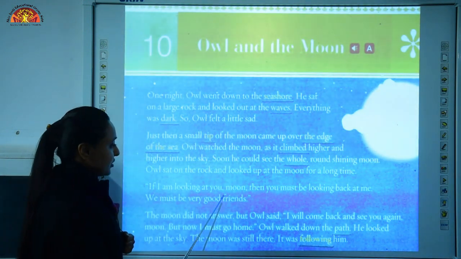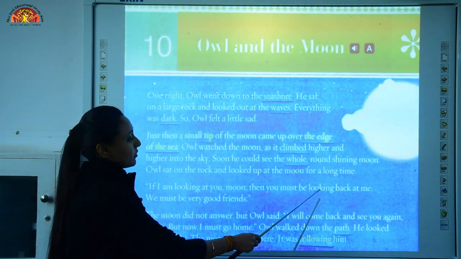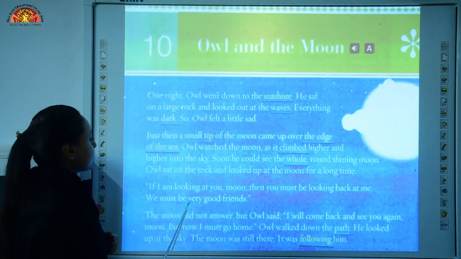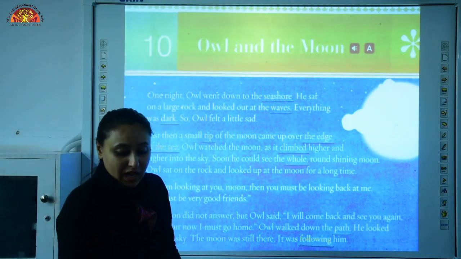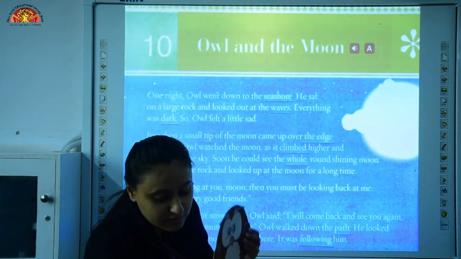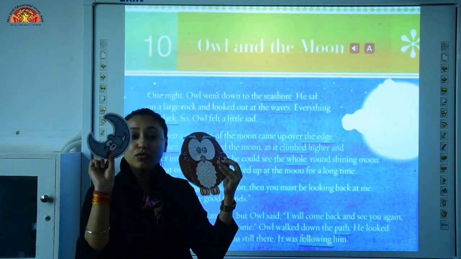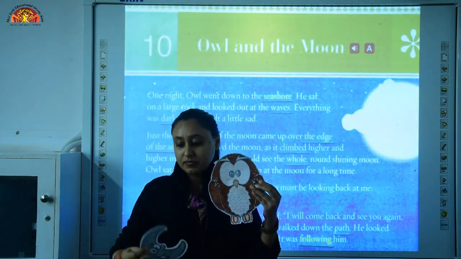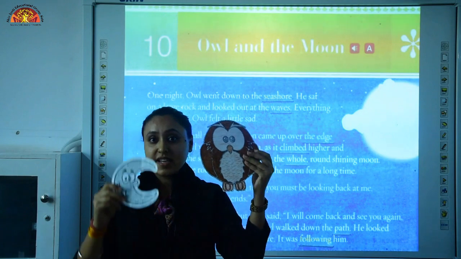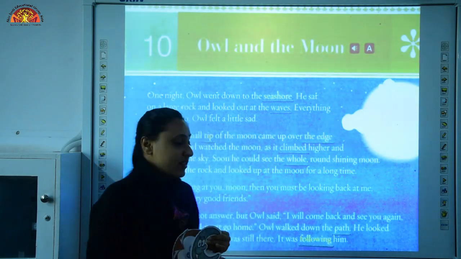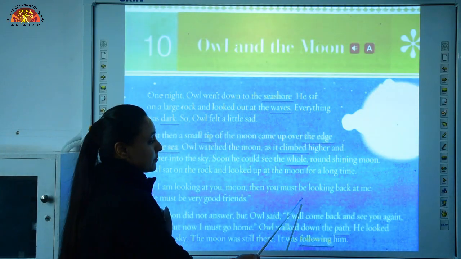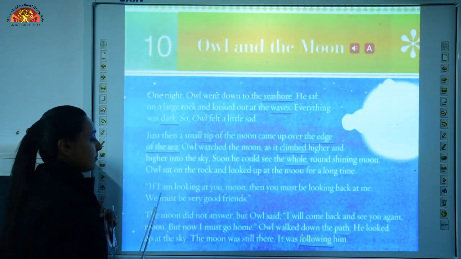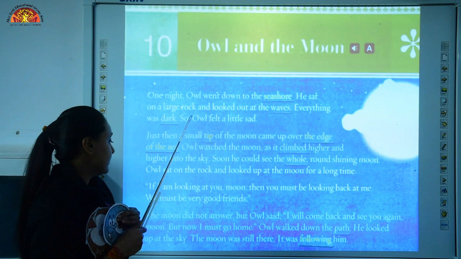If I am looking at you, moon, then you must be looking back at me. We must be very good friends. So, children, here Owl is saying to moon that if I am looking at you, moon, then you must be looking back at me. We must be very good friends, okay?